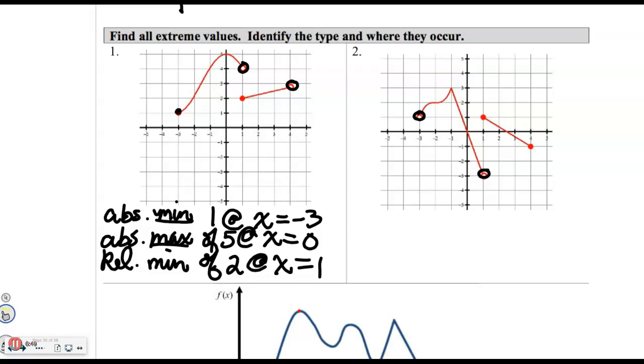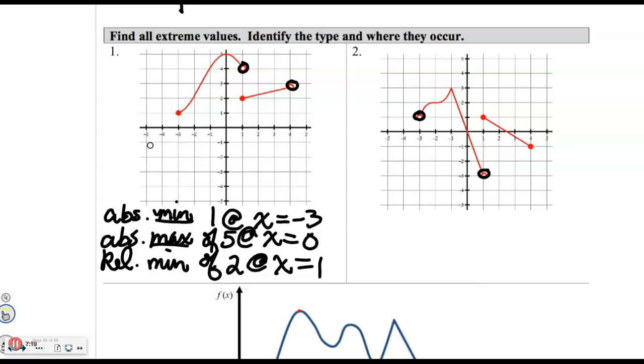Endpoints, though, that's up for debate. Mathematicians debate about it, professors debate about it, books say it differently. You'll find there might be some very well educated mathematicians across the world who say that cannot be a relative min, and I'd say, but it is smaller than all the defined points directly next to it. But someone else might argue, yeah, but there's none over on the other side to compare it to.